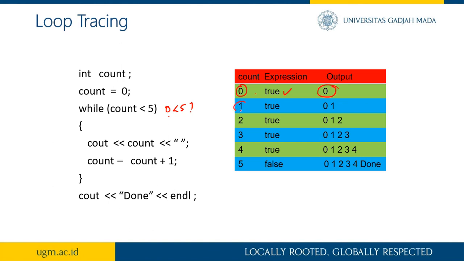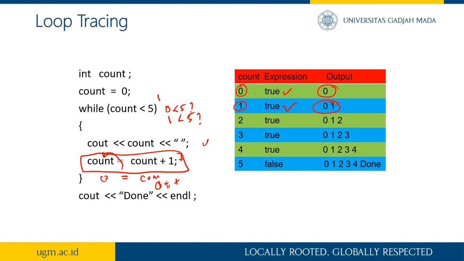And the next, when it is 1, because we increase the count value here: count is assigned count plus 1, which means 0 plus 1. So it will increase the value of the count every single repetition. So for the second one, the count will be 1, which is less than 5. Yes, it is still true, so we do the print, and the result will be like this.